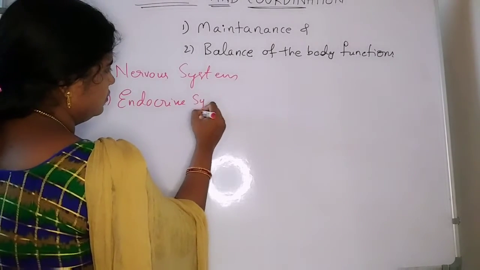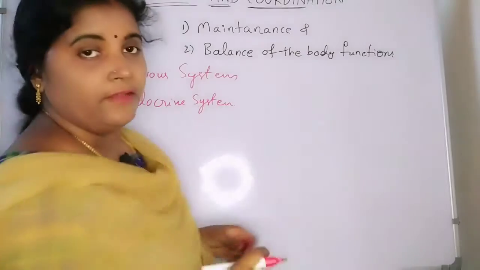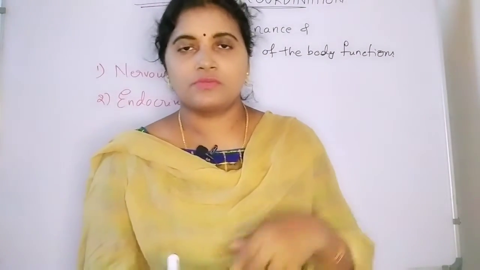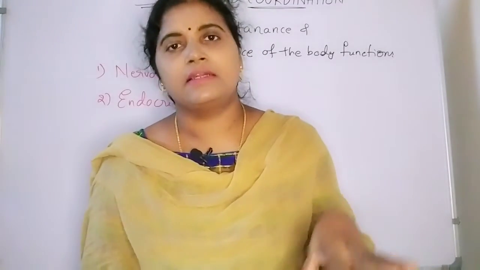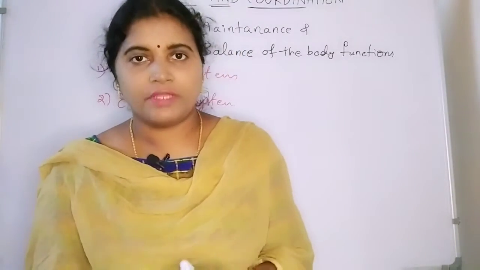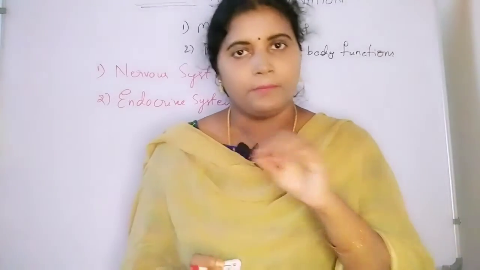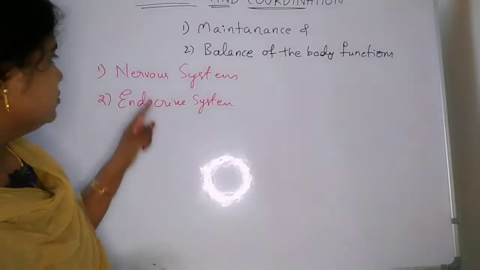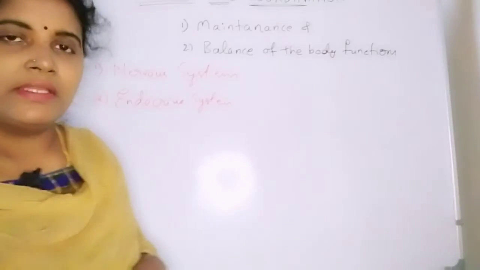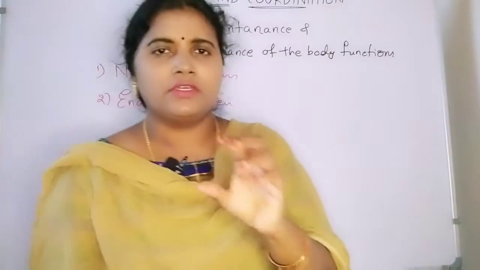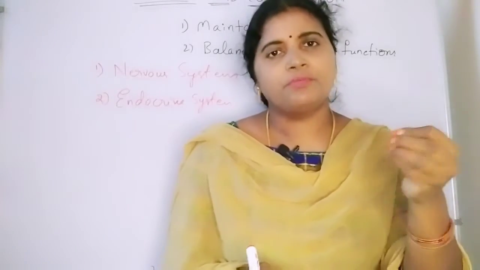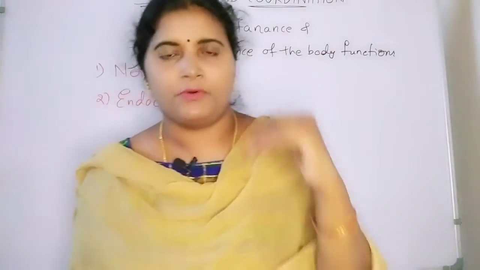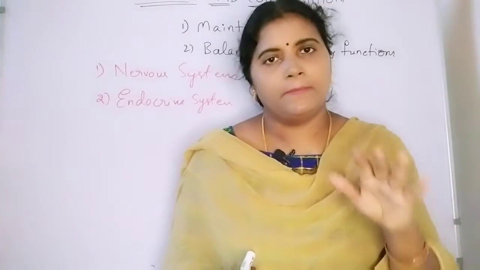Very importantly, in today's class I am going to give many mind mappings. Those mind mappings are enough for easy understanding of the lesson, so please do write the mind mappings whatever I am writing on the board. The nervous system gives coordination from point to point. Point to point interactions and coordination in the body are possible with the help of the nervous system.